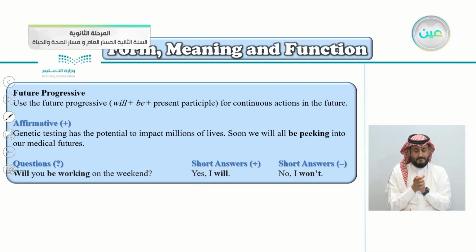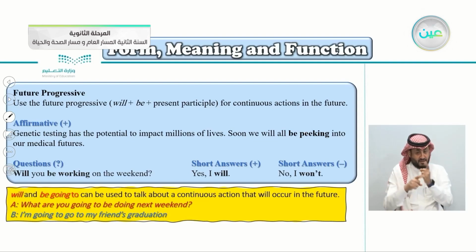So this is the future progressive. The future progressive, just again to remind you, the form will, be, and the present participle, just like here, we will all be peeking. Will and be going to can be used to talk about a continuous action that will occur in the future. So again, will or even be going to can be used to talk about a continuous action that will occur, still didn't happen. We're talking about the future here.